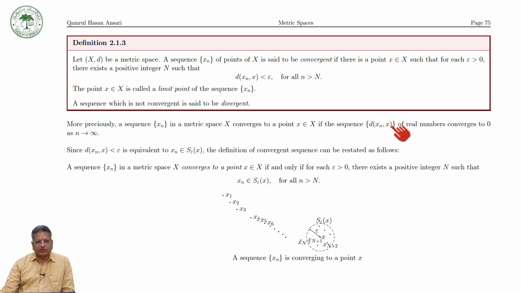If this sequence of real numbers converges to 0, then we can say that xn converges to x.